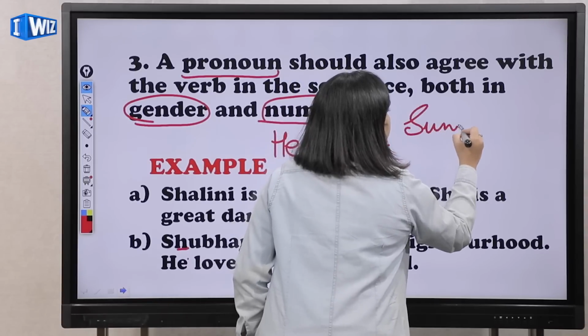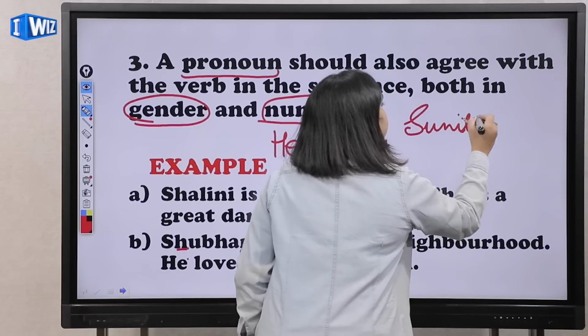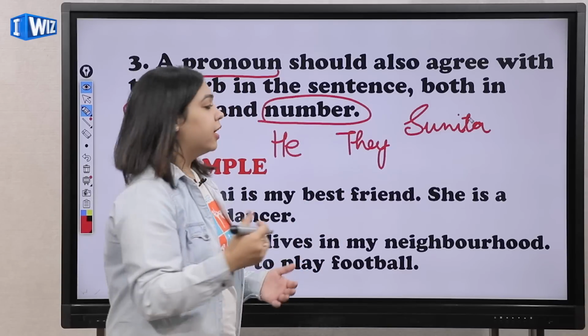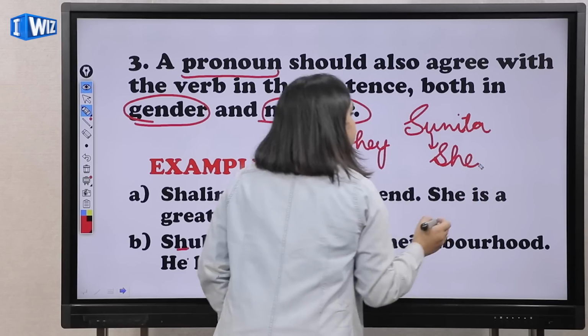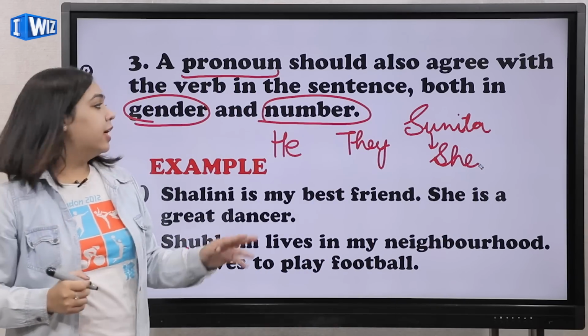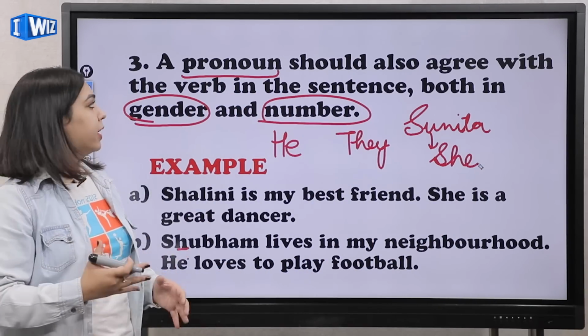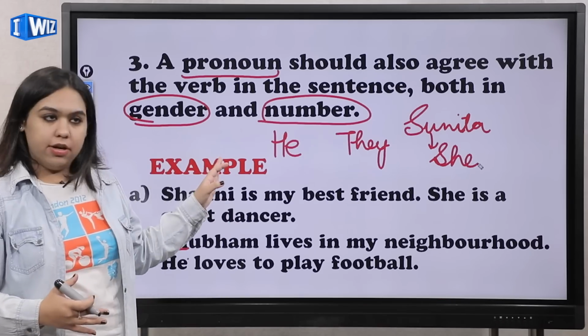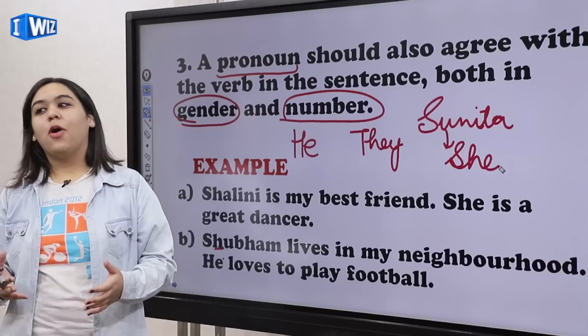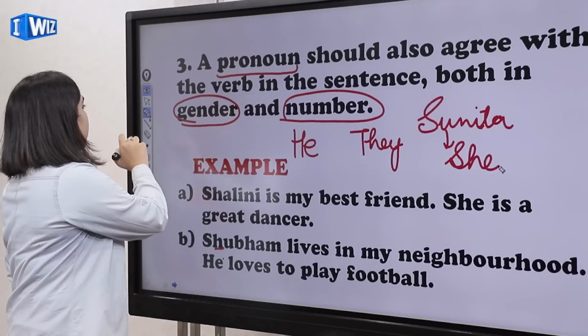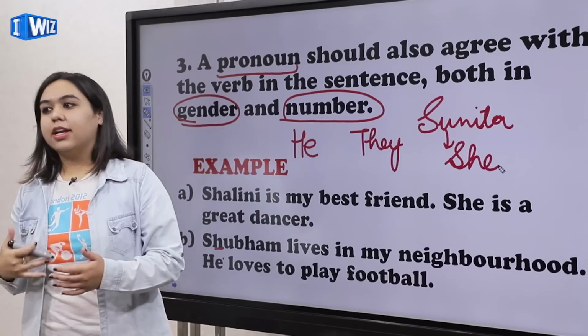And if I'm talking about a friend of mine, let's say her name is Sunita, then for Sunita I will say that she loves to play guitar. So I will use the pronoun she. This point is trying to explain that whenever the gender or the number changes, your pronoun is going to change automatically. I hope that this is clear to you, and let's move on.